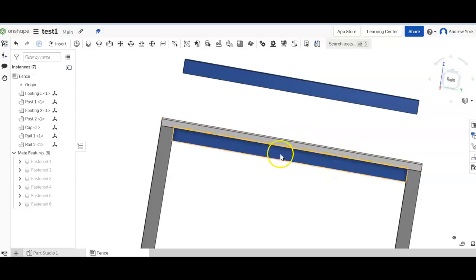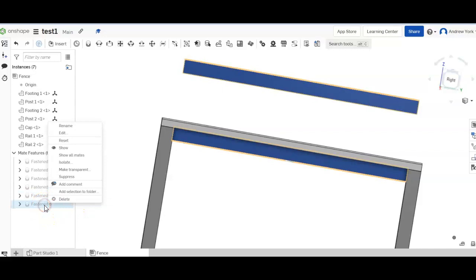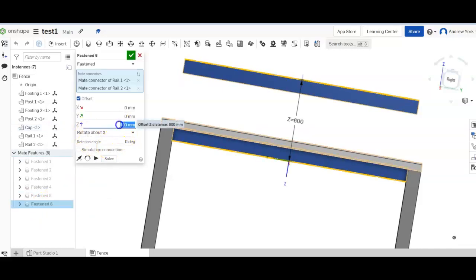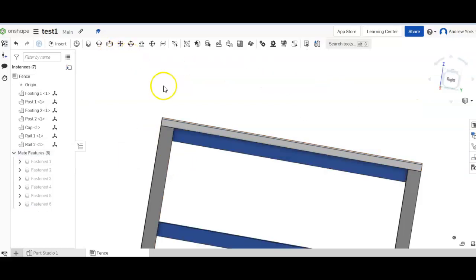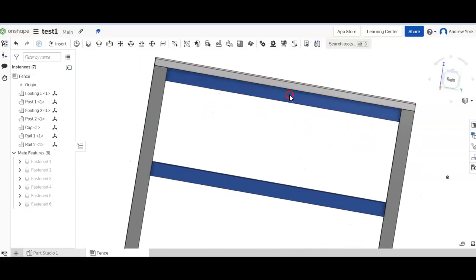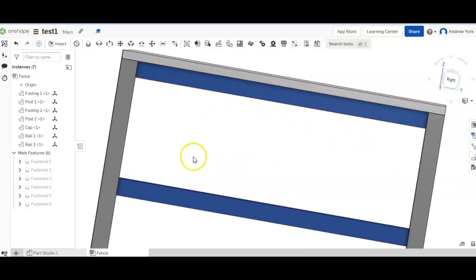Okay, so actually it has done that. So we're going to edit that, and I just said minus 600. So we're going to click in there and put a minus in front of it. And now you can see that it's moved to the right place. You don't have to worry while the mating condition is happening because it kind of moves around a bit. You have to press enter, then you'll see the final result. Well, that's that one.